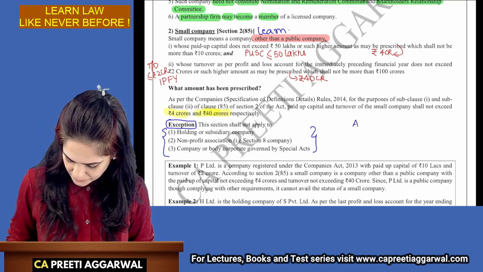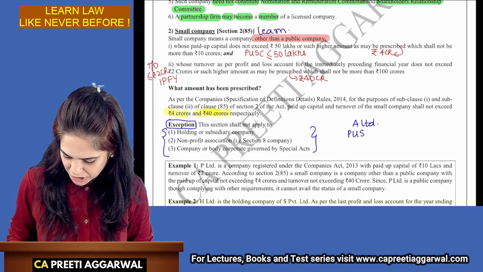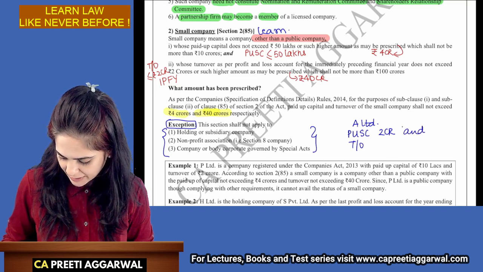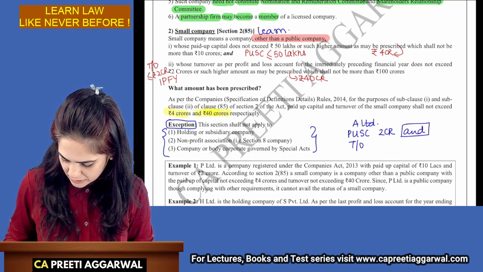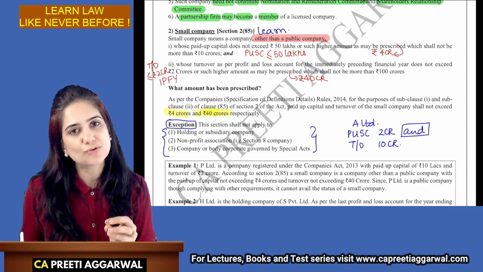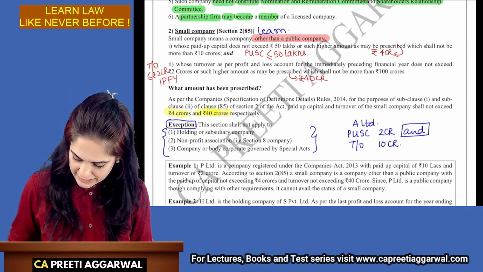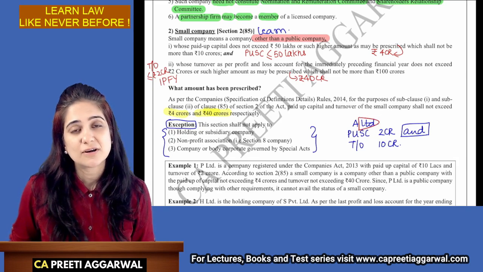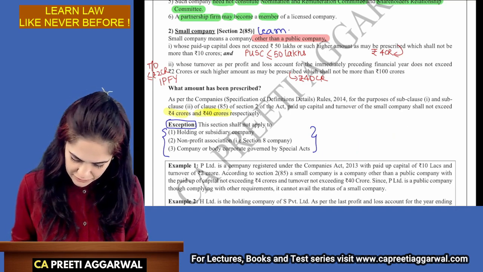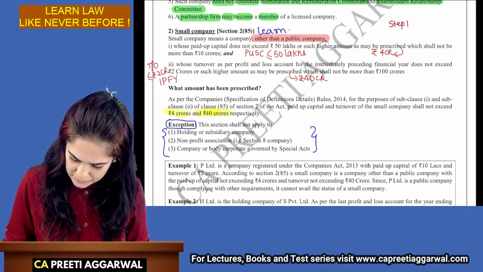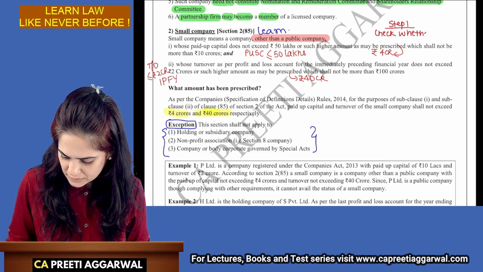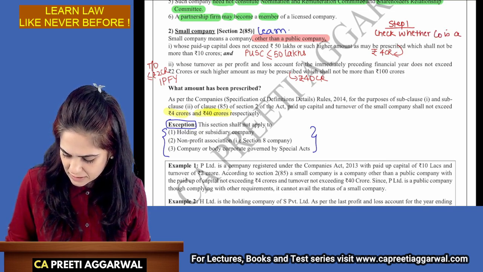A Limited has paid up share capital 2 crore. Turnover, and this is dual requirement, turnover 10 crore. Is it a small company? Yes, it is small company. No. It's limited. First thing, check the name. Okay. Step number 1. Step 1. Check whether company is a private company.